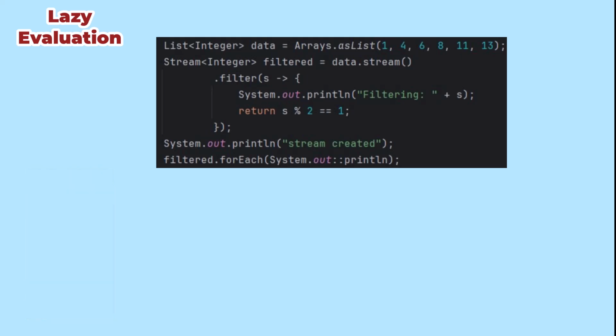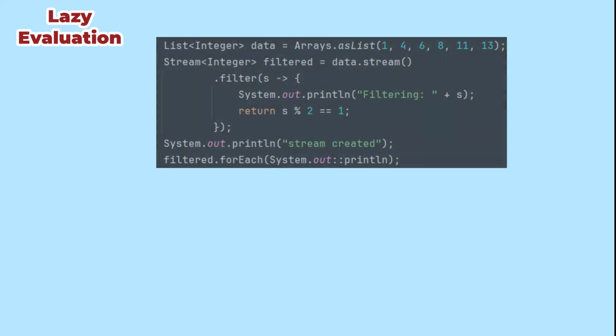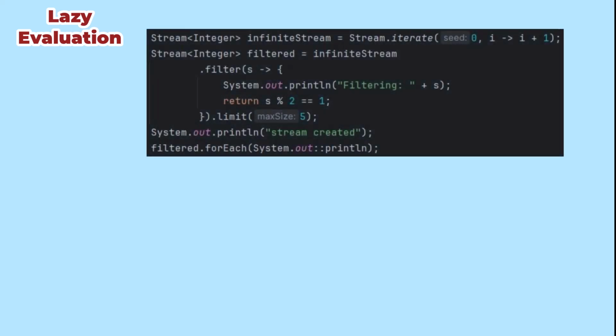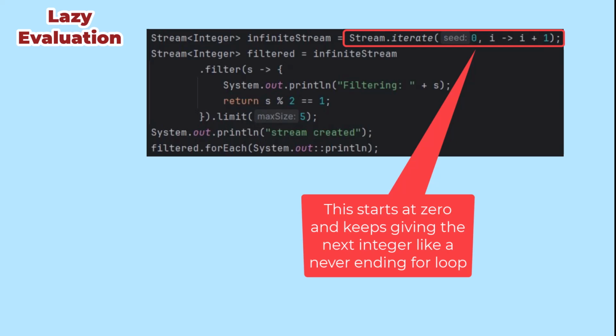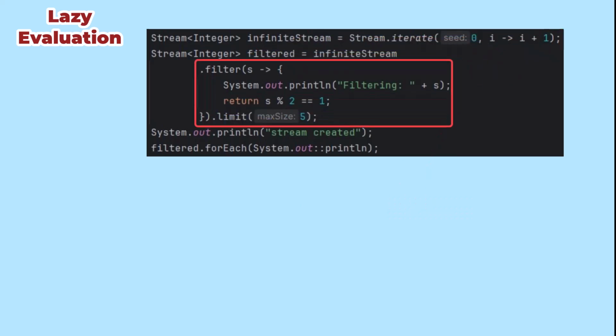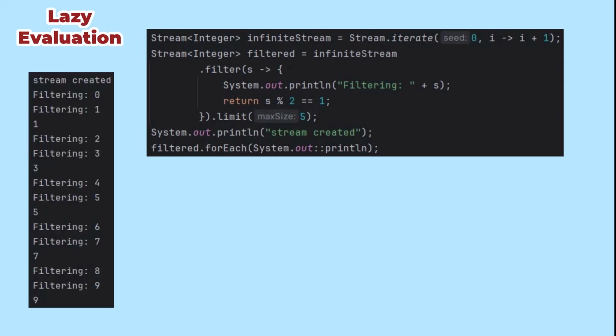With this example, the magic of lazy evaluation isn't really important. However, with this example, I've created an infinite stream of integers. And yes, infinite. It'll overflow and wrap around forever. Then I filtered it the same way we filtered it before. And then I added a limit call to say I only want the first 5 that you see. Now, when I run it, I get the first 5 odd numbers, and the numbers above that were never generated by the iterate call.